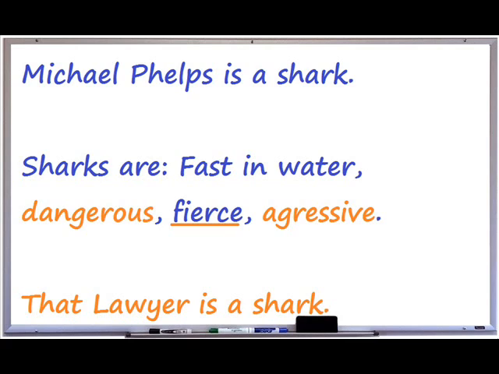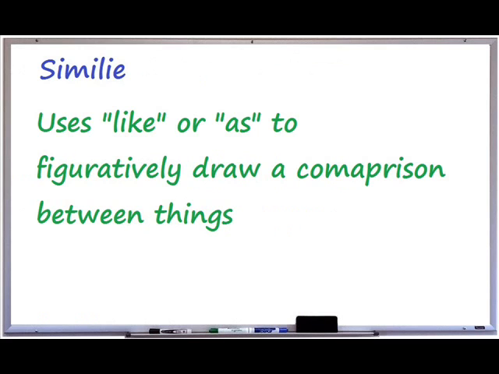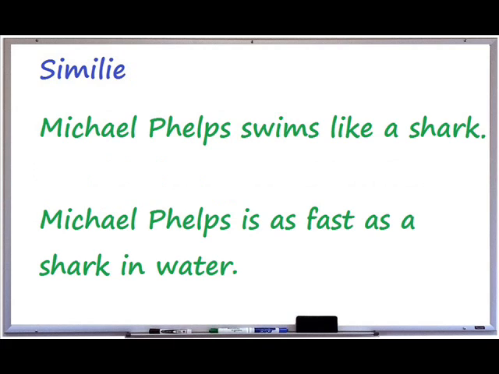If someone were to extend that same concept to a lawyer, it would be understood that the lawyer was being ascribed as dangerous or aggressive in the way that sharks are perceived to be. Context informs the metaphor. A simile does the same thing, specifically using like or as. Instead of saying that Michael Phelps is a shark, we might say that he swims like a shark, or that he is as fast as a shark in water.